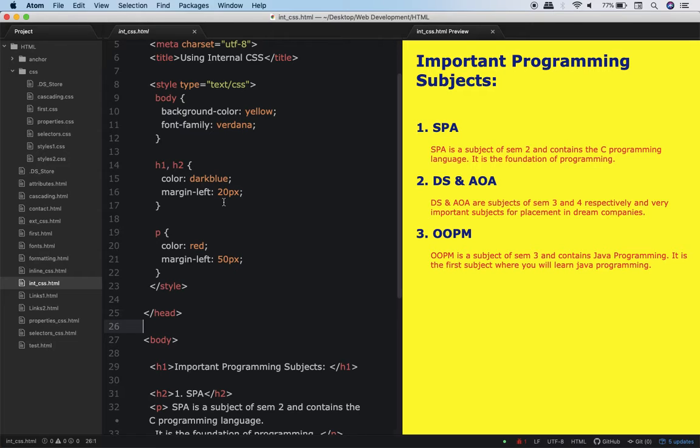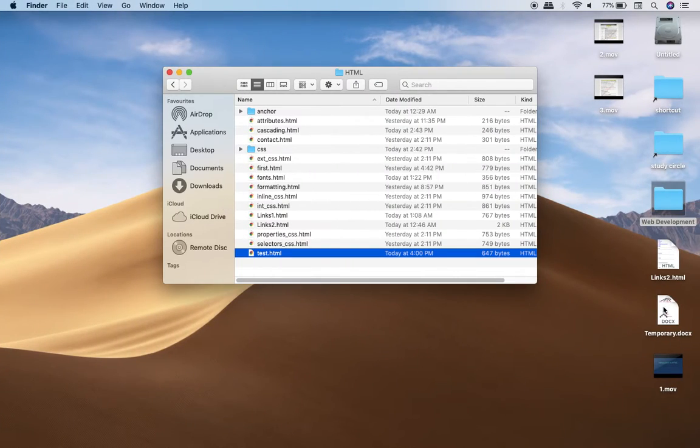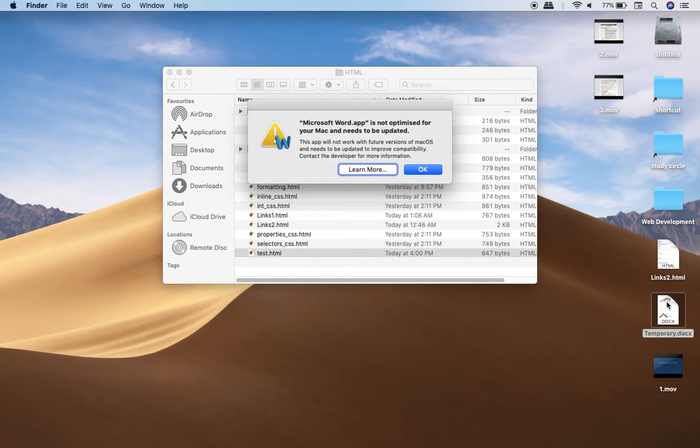I hope you know that a computer monitor is divided into several rows and several columns, and each cell, each element over there is called a pixel. It's something like this.